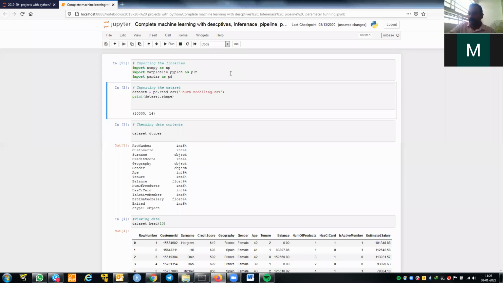Then we are trying to read the data. So what is our data? The read_csv function from pandas will help you read the CSV data file into your Python environment. And we are setting that as a dataset, which is a data frame. After reading the data, we are trying to print it.